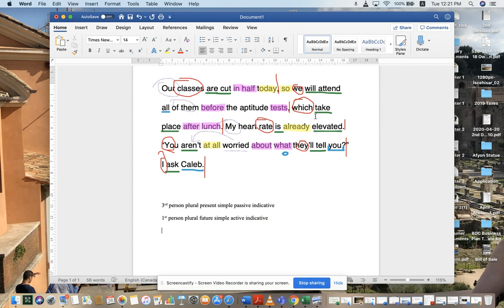And we have which take place. So which would be third person. Well, we might as well just use this one. Third person, plural. Now, why do you think it's plural? Because it's classes. Okay, it's tests that this is modifying. Okay, so these tests will take place after lunch. So third person, plural. Present, simple, active, indicative. Okay.